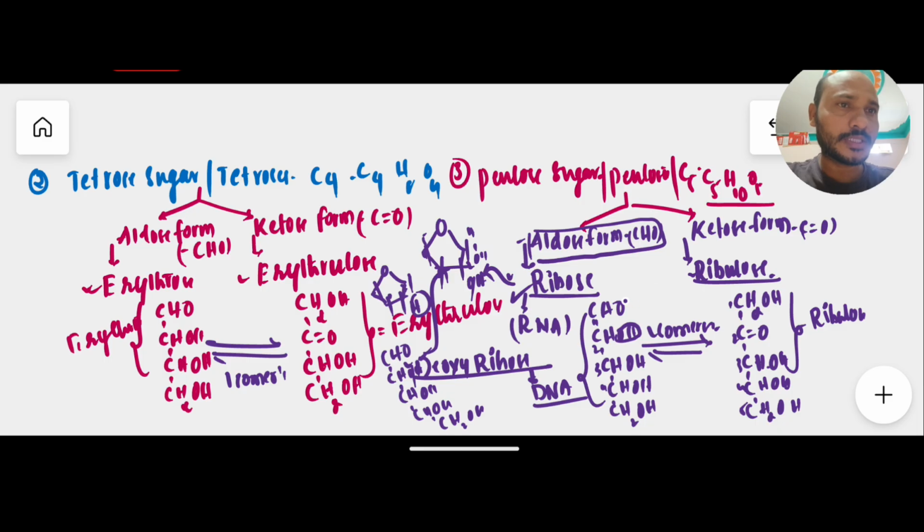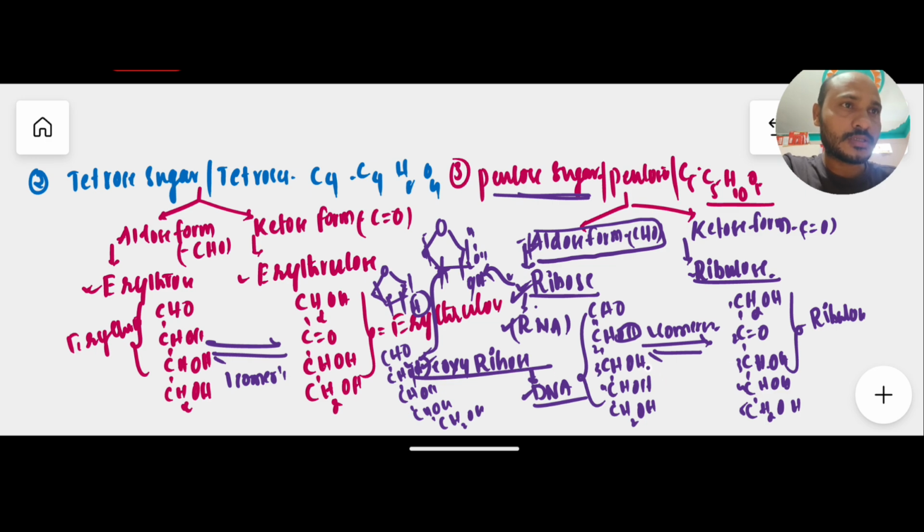So the important point here: ribose sugar is present in RNA nucleic acid and deoxyribose sugar is present in DNA. And ribose and deoxyribose both are aldose forms of pentose sugar. It is most important. They are pentose sugars, and deoxyribose is an aldose form which is not an isomer to any keto form.